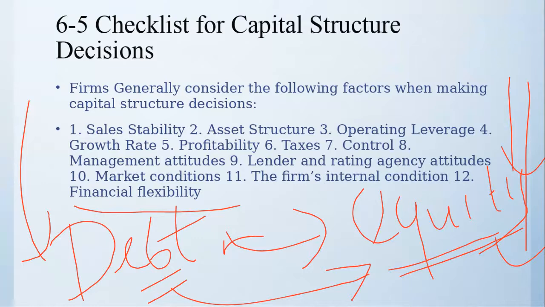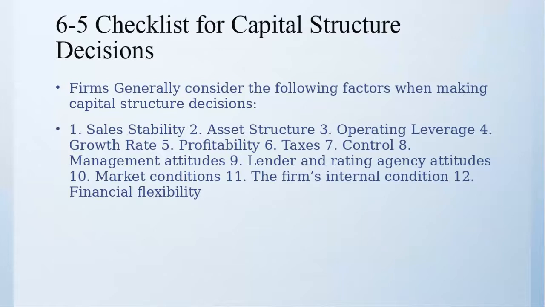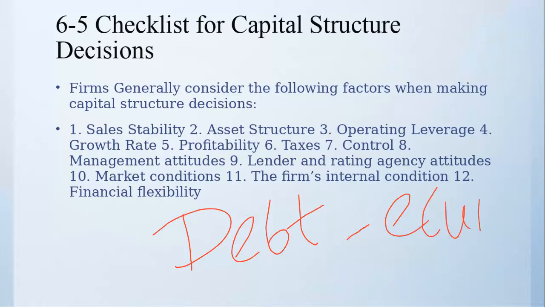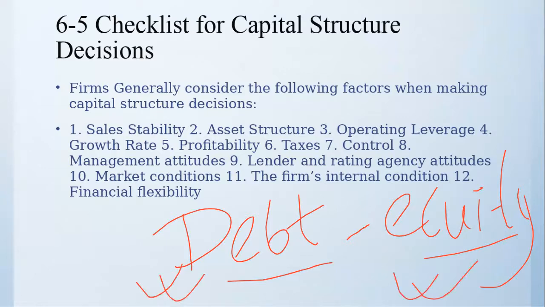Okay, so these are the determinants, the checklist or capital structure decision makers or players, whatever you call it. These are certain factors which determine whether we want to raise capital from debt or from equity, or how much. Not whether, not 0 and 100, that is not the case. The case is how much debt, how much equity, when to purchase, when to raise, the time, the amount. It depends on intensity and how quick everything is.